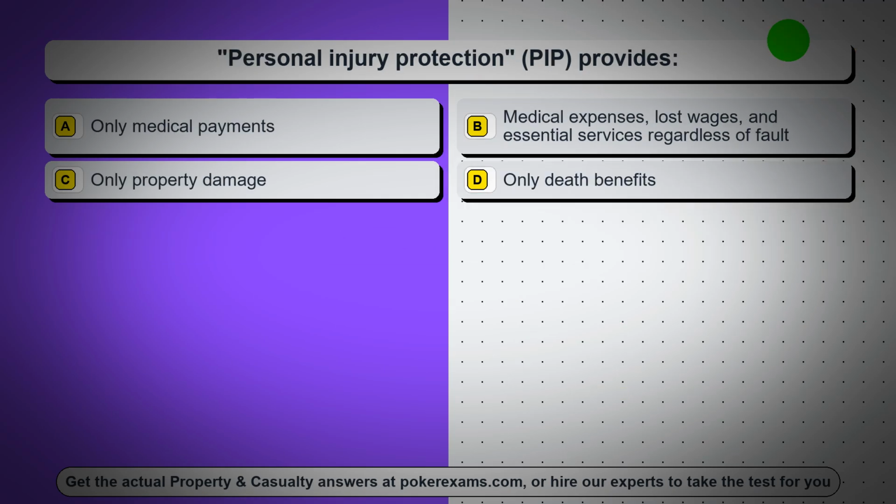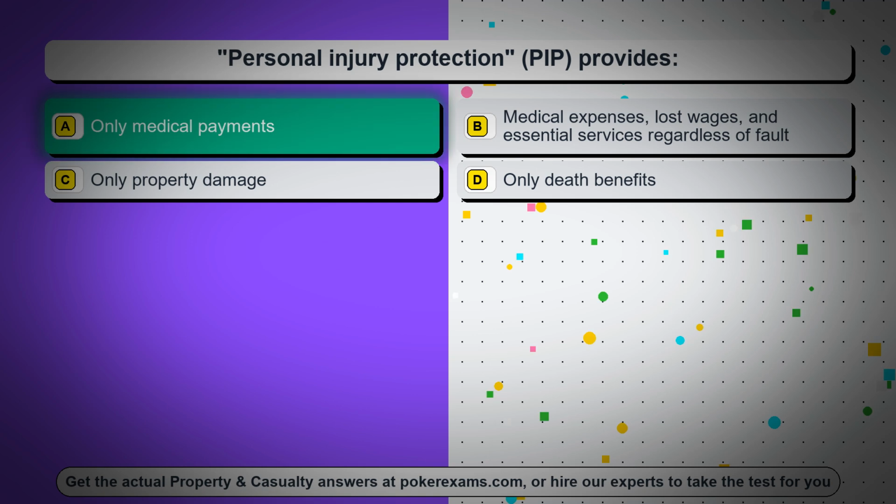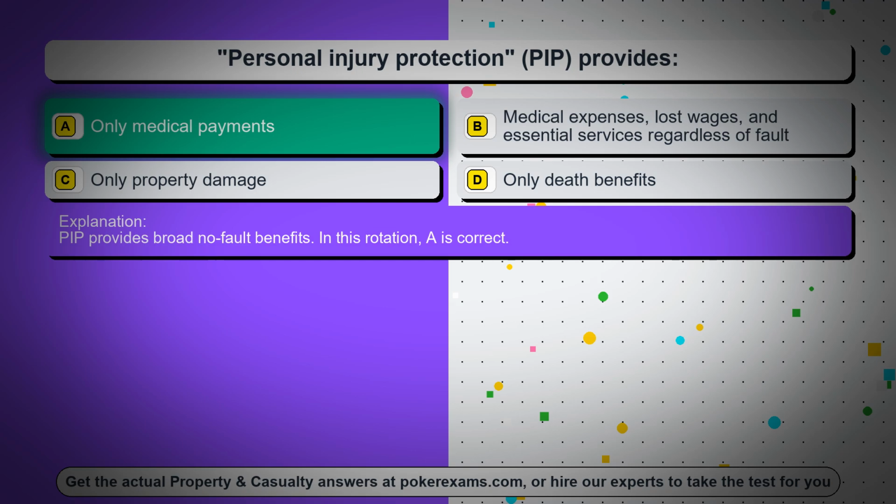Question 60. Personal injury protection, PIP, provides, option A, only medical payments, option B, medical expenses, lost wages, and essential services regardless of fault, option C, only property damage, option D, only death benefits. The correct answer is option A, only medical payments. PIP provides broad no-fault benefits. In this rotation, A is correct.